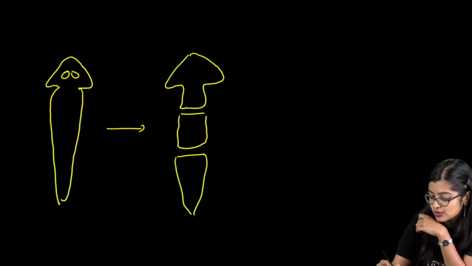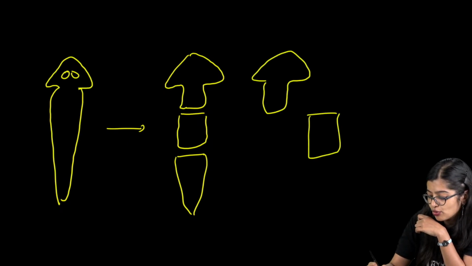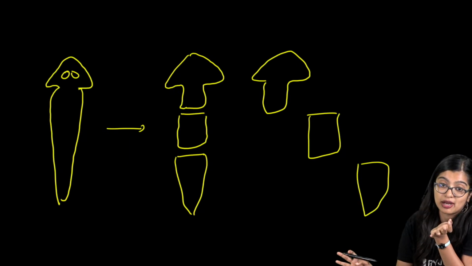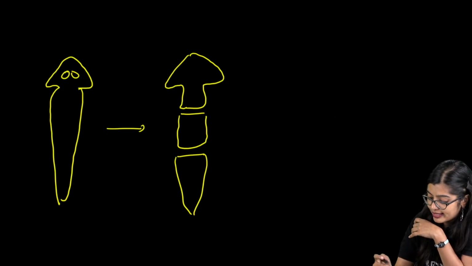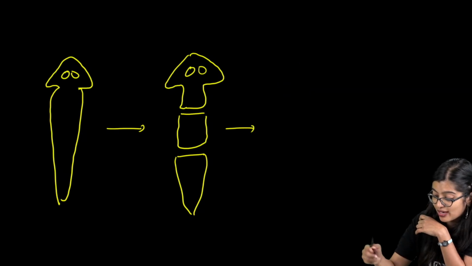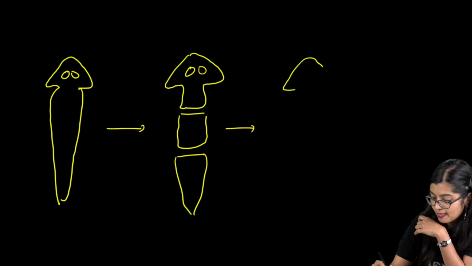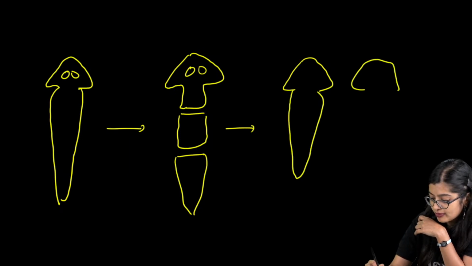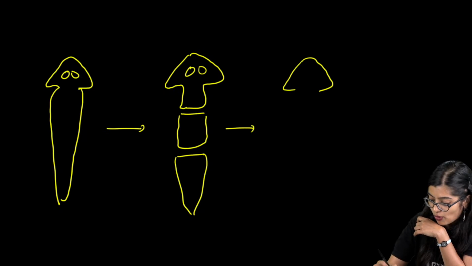Now you can draw it this way, or what you can do is you can draw 1, you can draw 2, and you can draw 3 to be very dramatic about it, right? So you can draw these 3 parts, and in the end what you need to do, draw 3 planarias at the end of it, right? So I'm going to draw tiny planarias because I don't have place, okay? So you'll draw 1. But make sure, okay, wait, I don't want to mislead you, so I'm going to draw it properly only.